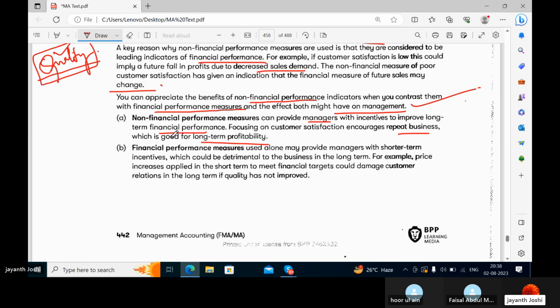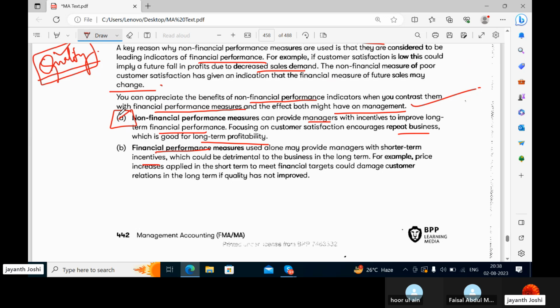That business will repeat and that will lead to long-term profitability and that can give good incentives to the managers of the company as well. Financial performance measures used alone may provide managers with short-term incentives. See, every company's management will look for long-term profits. They are not satisfied with short-term profits. They don't look for short-term incentives.